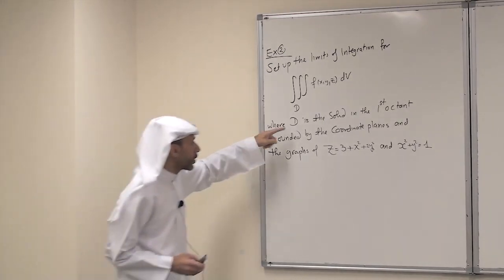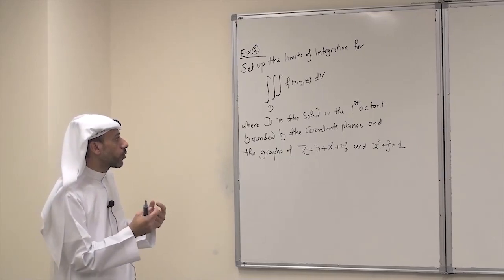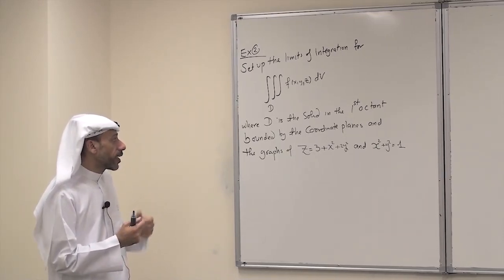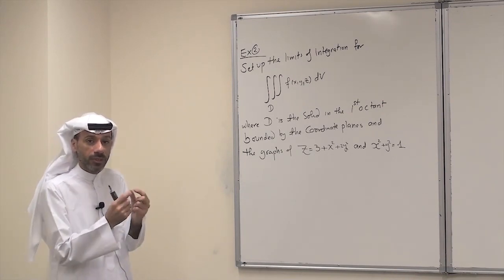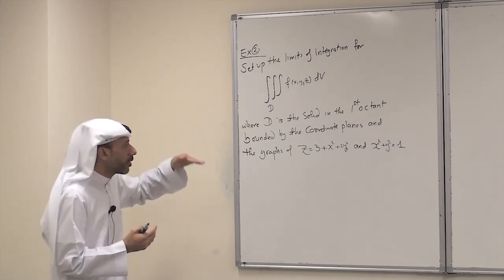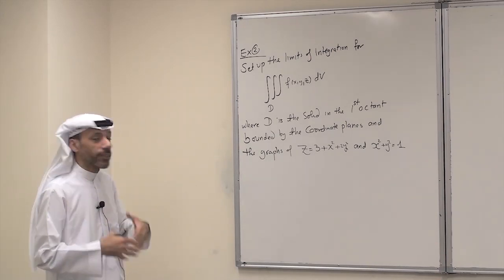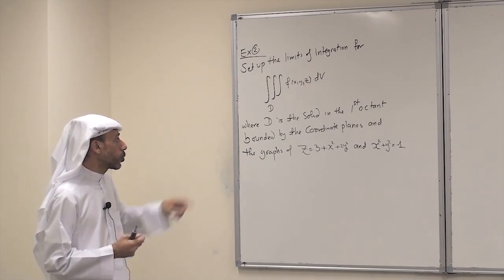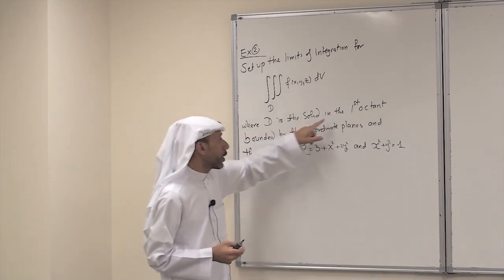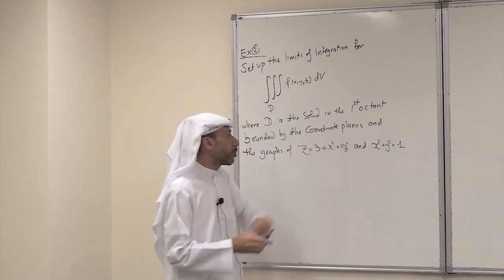Of course, D is not a rectangular box, so we have to decide what kind of a solid D is. Is it of type 1, type 2, or type 3? Once we decide the suitable type, the limits of integration become very simple. And to decide the type, we have to sketch the solid D. So the solid D is in the first octant bounded by the coordinate planes.